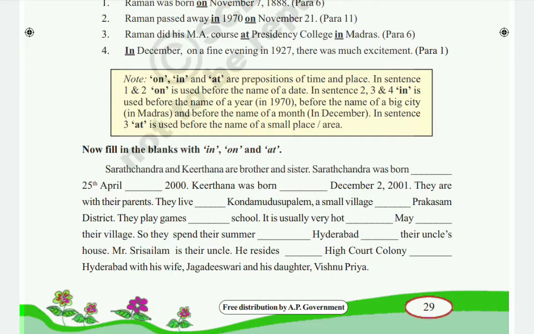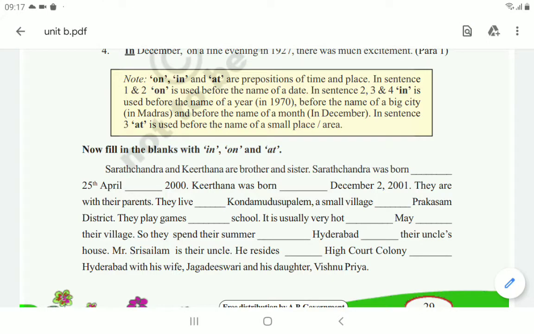So their uncle's house is again a small place in Hyderabad city. So that's why before this one, here we have to use yet. Okay. So Mr. Srisailam is their uncle. He resides dash High Court colony. So that High Court colony is a small place in Hyderabad city. So that's why before this one, here we have to use yet. He resides at High Court colony in Hyderabad with his wife Jagadishwari and his daughter Vishnupriya.